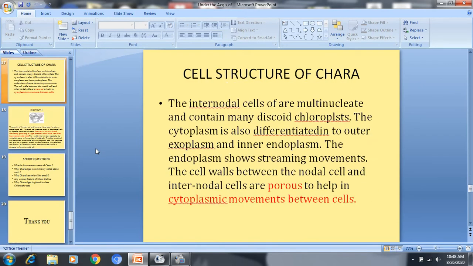The cytoplasm shows streaming movement in the endoplasm region, and the cell wall of the nodal and internodal cell has a pore, and through the pore the cytoplasmic movement takes place between the two cells.